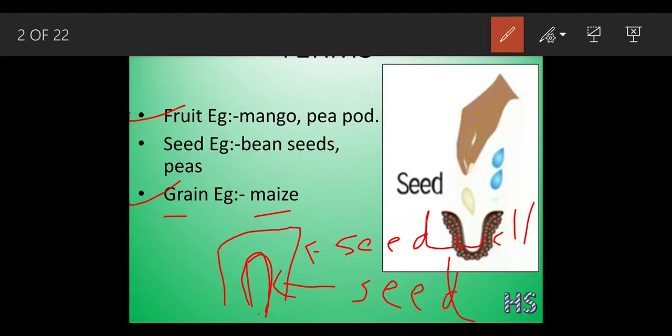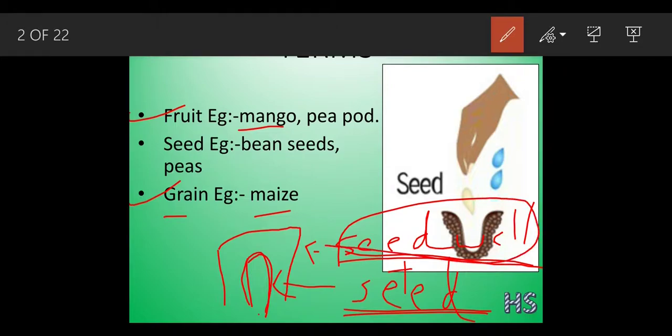If you look, this seed wall and the seeds are attached together. You won't be able to separate the seed wall and seed, because while eating the maize, the seed and the seed wall both go into your stomach. But in the condition of the mango, only the seed wall part, that is the fleshy fruit part, goes inside your body, and the seed you can throw. But in this grain condition, the seed wall and the seed both go inside your stomach. So that's why we get a lot of protein. That's why doctors often recommend a proteinaceous diet.